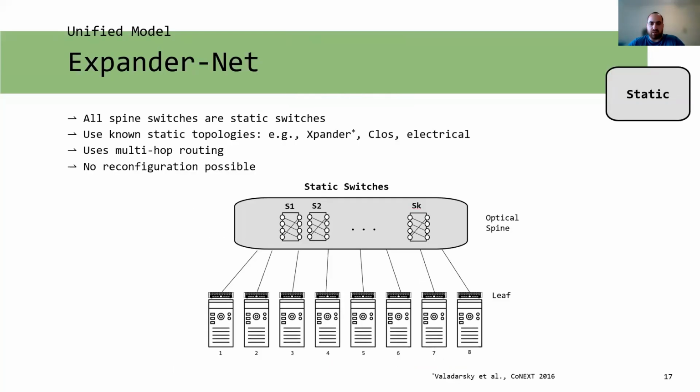The first topology we will show is ExpanderNet. Following a recent proposal from Xpander, the spine switches here are static switches. The topology is configured once and then remains in this configuration permanently. While it can be configured with many different known topologies, we use a random graph which creates an expander. On this expander, packets are routed along multi-hop paths as they would be on conventional networks.